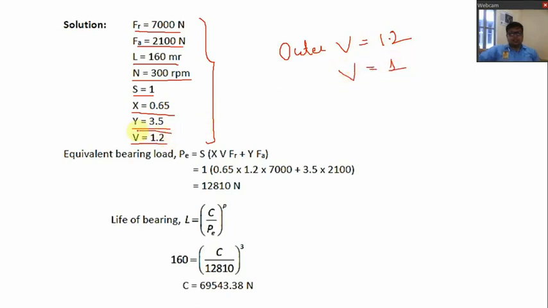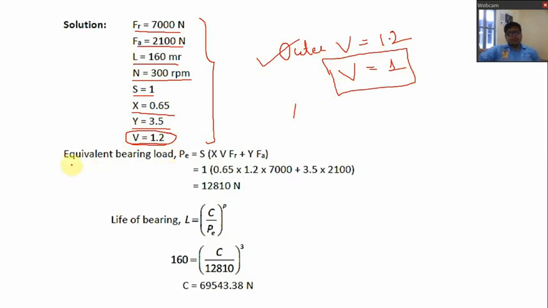So here it is specifically given that the outer race is rotating, so V is equal to 1.2. But suppose the data does not specify which race is rotating and which is stationary, then by default we will take V equal to 1, with outer race stationary and inner race rotating.